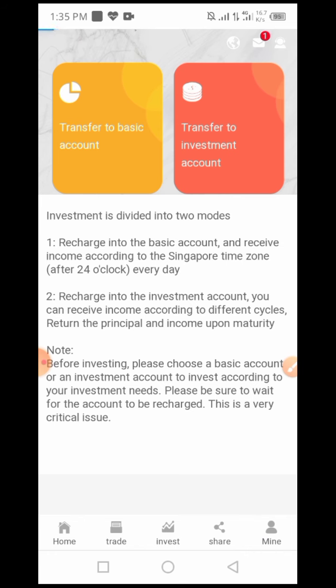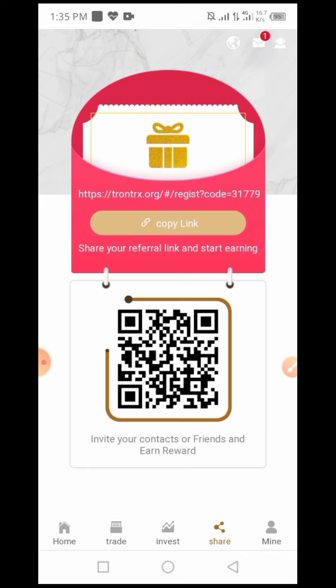And you can click on a page here and you can see your invitation link. You can send your invitation link to friends to join, refer more people to this website and get a lot of reward from it.